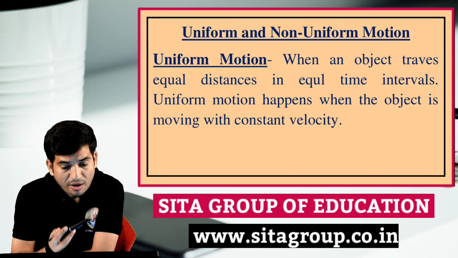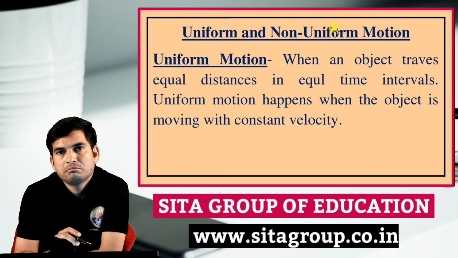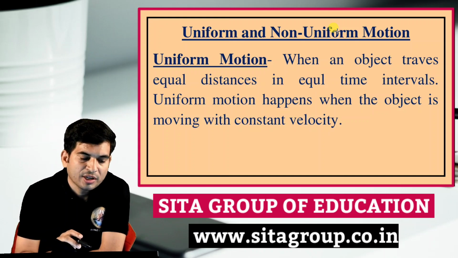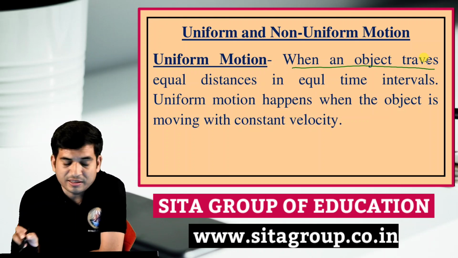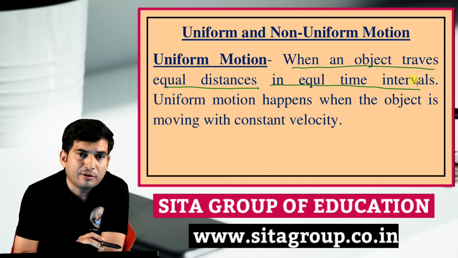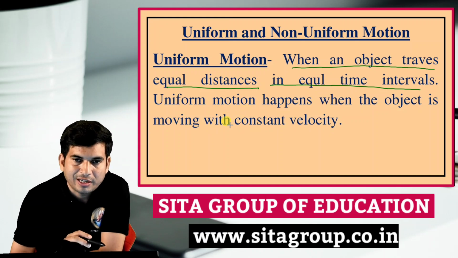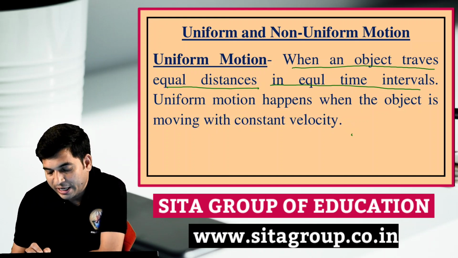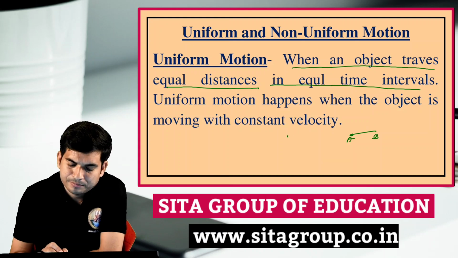Now we will discuss uniform and non-uniform motion. Basically, this is very important: uniform motion and non-uniform motion. When an object travels equal distances in equal time intervals, it is uniform motion. Uniform motion happens when the object is moving with constant velocity. Suppose that an object moves from A to B, and its velocity is 3 meter per second.